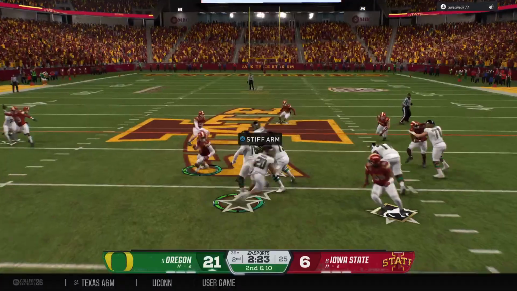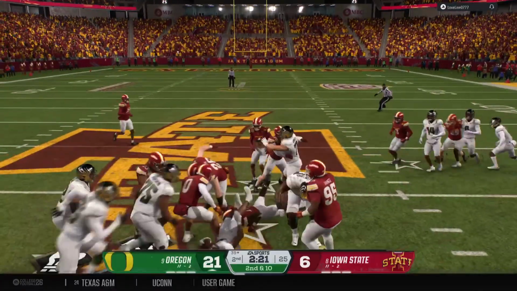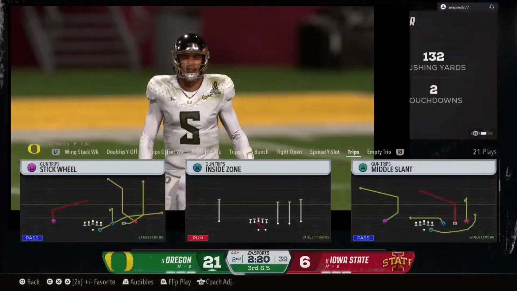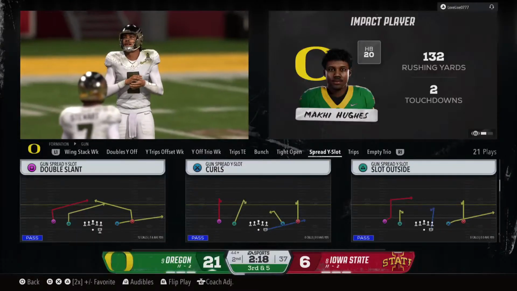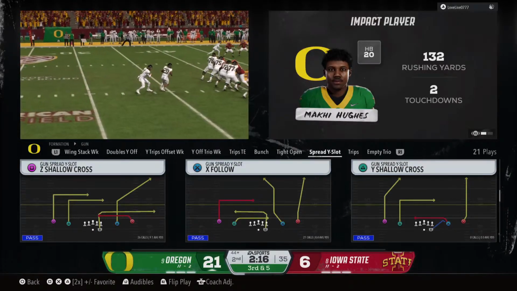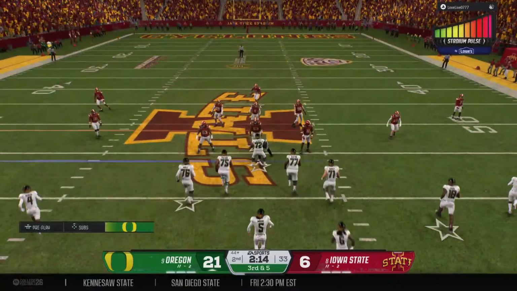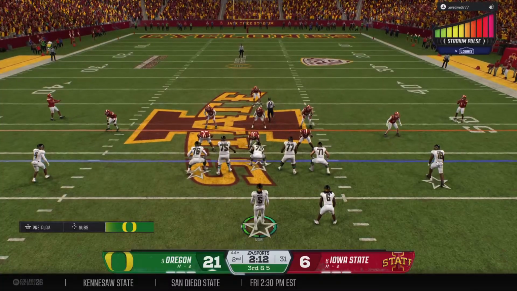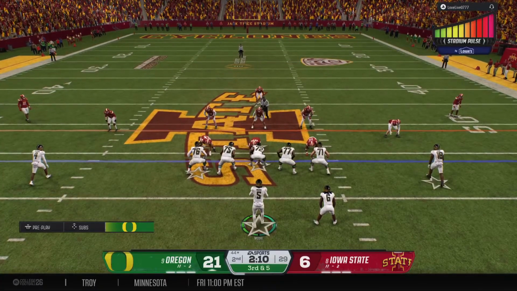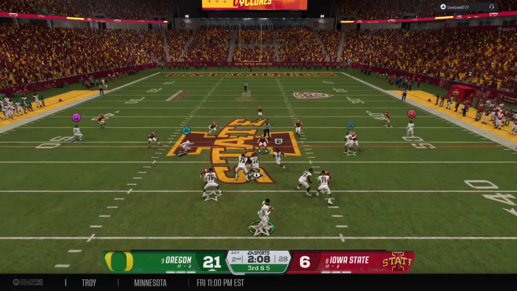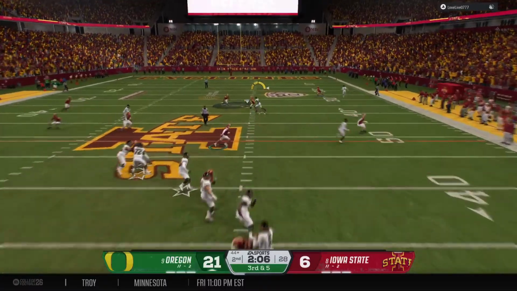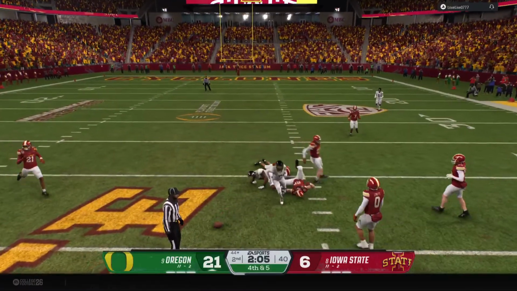And now the handoff. Chris, it's the consistency of this back giving this defense fits. They've got to come up with some changes up front. This guy's already over 50 yards, and if he keeps running the way he is, not only is he having a great day, but it's going to give this quarterback a chance to hit some big plays downfield off play action. That one is incomplete.